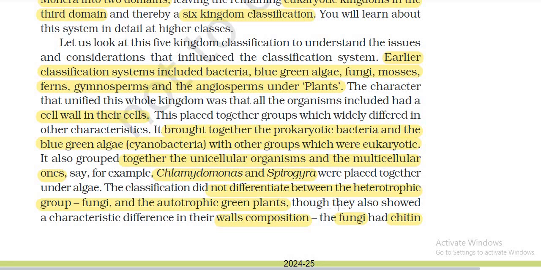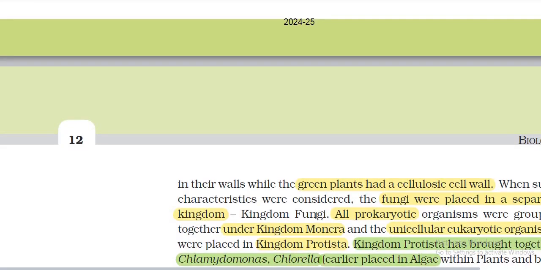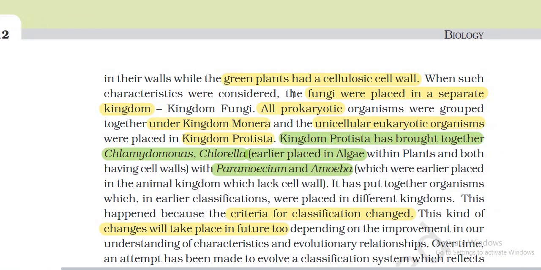They also show differences in their wall composition. The fungi have chitin in their walls and the green plants have a cellulosic cell wall. When such characteristics were considered, the fungi were placed in a separate kingdom, Kingdom Fungi.